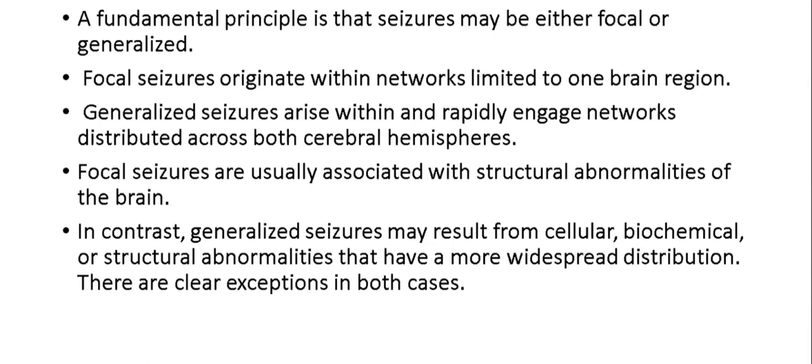Read it like this only. So structural means drug resistance may be more. So that means surgical options should be considered early. In contrast, generalized seizures are due to cellular, biochemical, structural, metabolic causes. See, generalized seizure means what? The diffuse cerebral involvement is there.